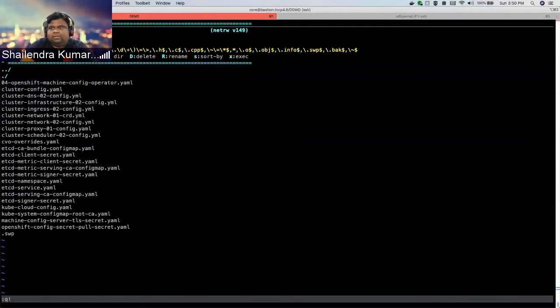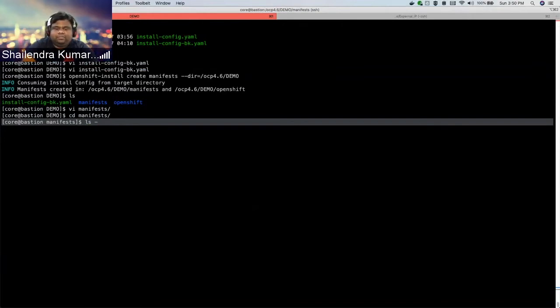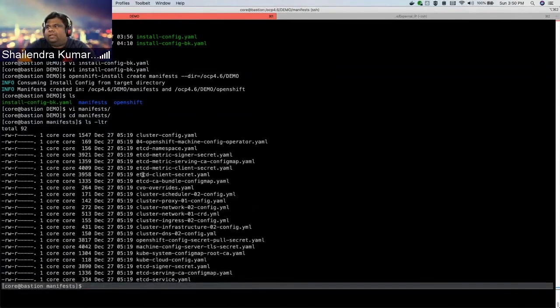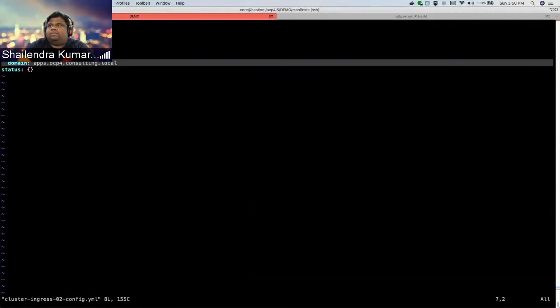Okay. I typed the wrong query. So I would be going inside a manifest. Then you will find a lot of YAML files which are created by OpenShift. And the important YAML file which you require is the cluster-ingress-02-config.yaml file. This file needs to be updated with the domain name which you are looking for. If you see, out of the box it creates apps dot your cluster ID dot your domain name which you provide. Instead of that, I can rename it to one of my choice.